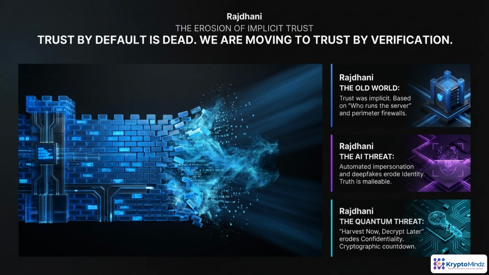For most of computing history, we trusted whoever ran the server and whatever sat behind the firewall. That model is collapsing. AI makes it cheap to impersonate anyone and to fabricate convincing logs, messages, even identities. At the same time, quantum computing threatens to break many of the cryptographic assumptions we rely on. Together, these forces push us from trusting by default to requiring verifiable cryptographic proof for every critical action.